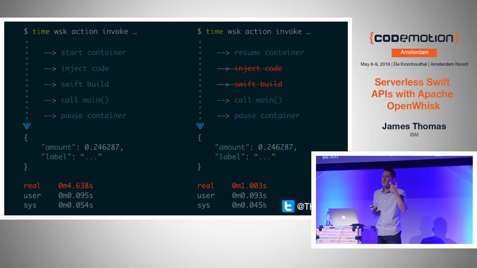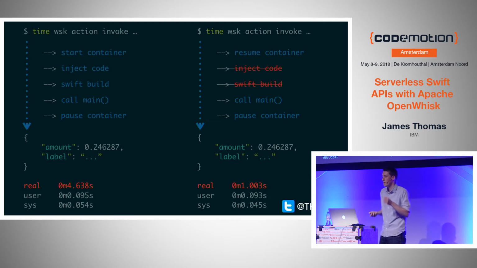That Swift build step actually adds some initial delay if you're pushing Swift source code in. So the question you have to ask is, is this important for you? Does latency really, really matter? If you're building something like just a webhook endpoint, you probably don't really care whether the first one takes 3 seconds and the subsequent ones take a second. But maybe for some APIs, it's very, very important and